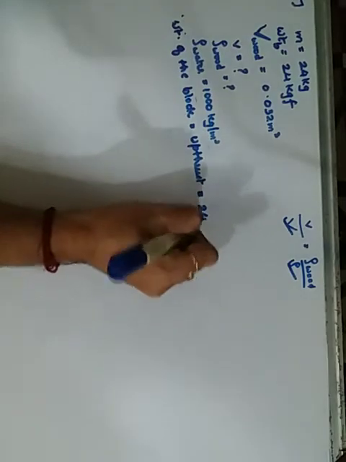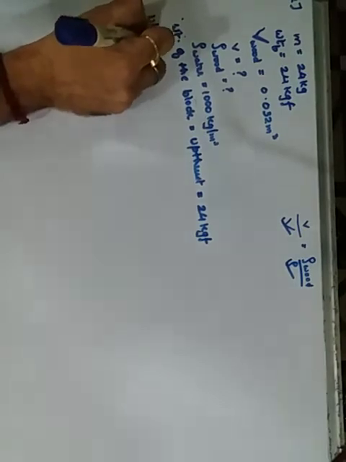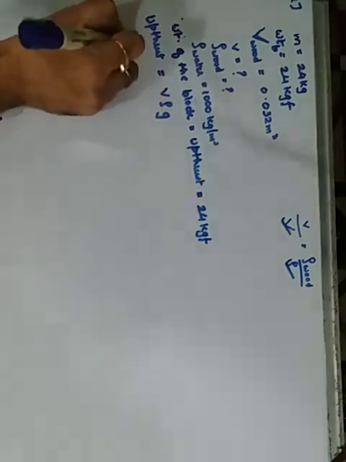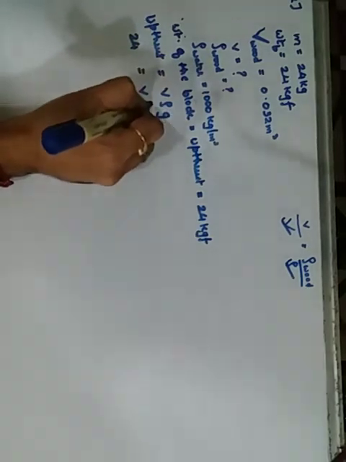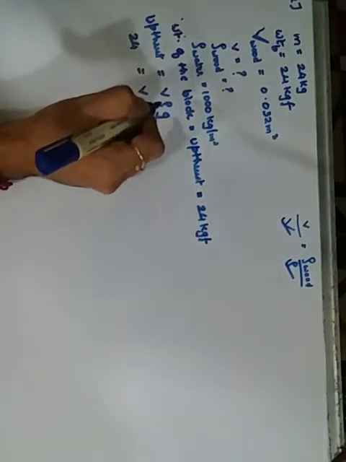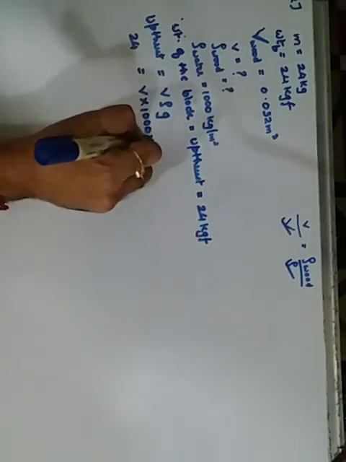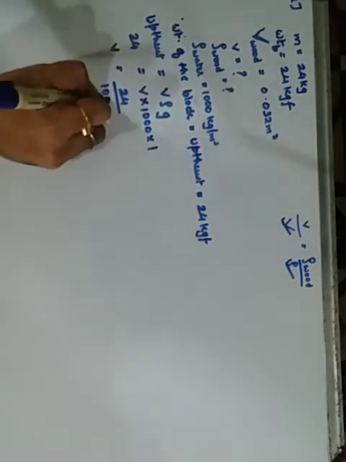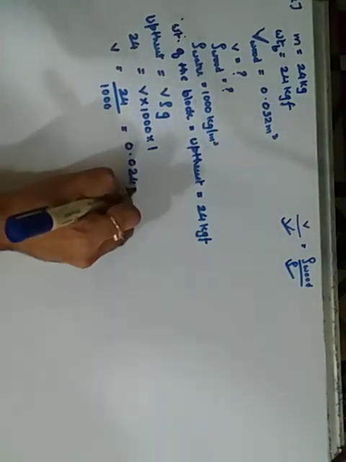Upthrust is 24 kgf. Now if upthrust is known to us, we can use the formula for upthrust, which is equal to V into rho into g. Upthrust is 24. How much is the volume immersed? We don't know, that is why small v. Rho is for the water, so it is 1000, into g, which we consider as 1. Therefore v becomes 24/1000, which is 0.024 meter cube.